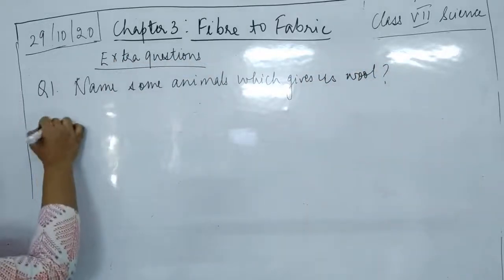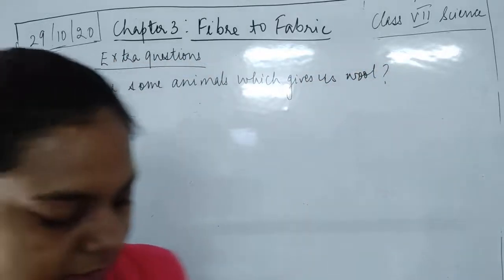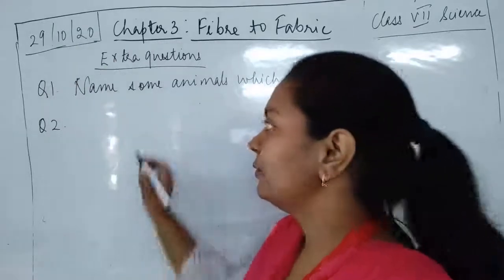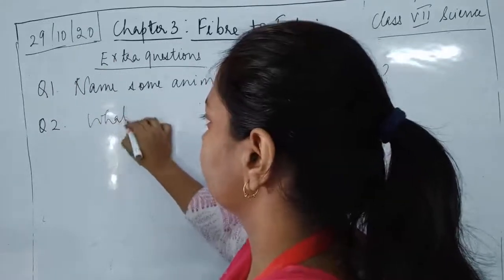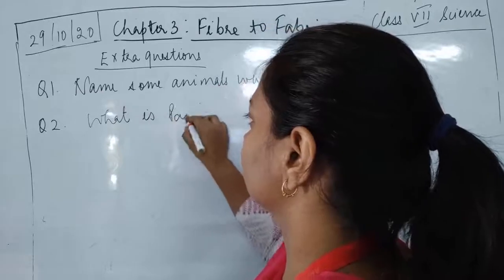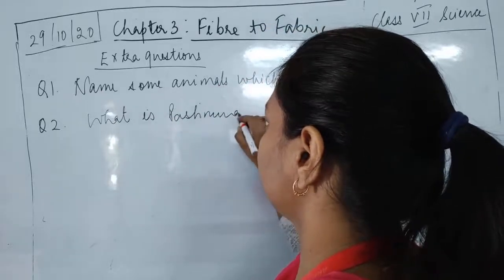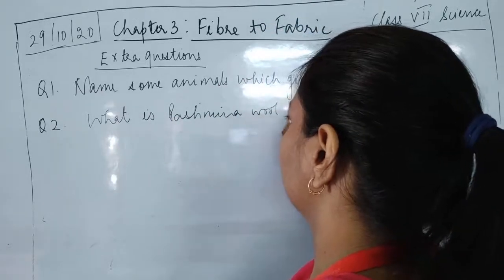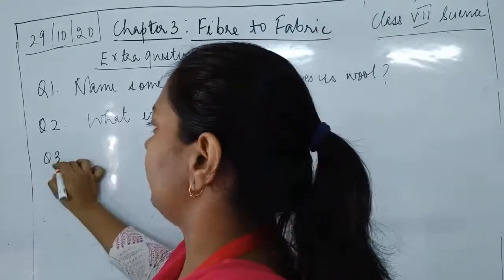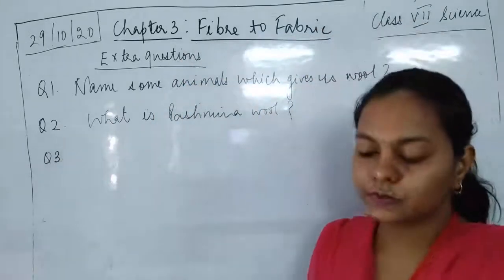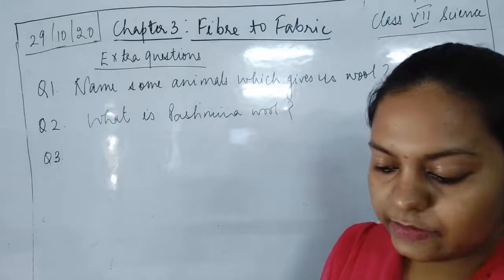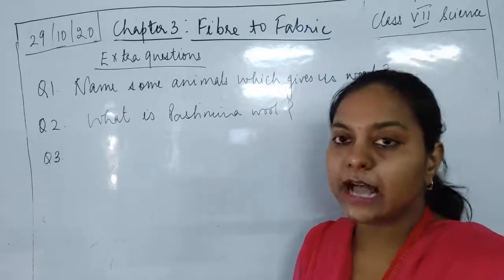You can write down the answer for this. Then second question is, what is pashmina wool? You can search and write down the answer for this.